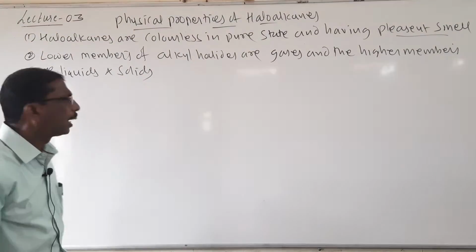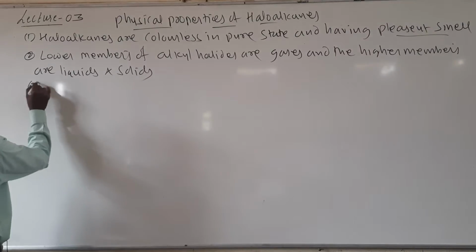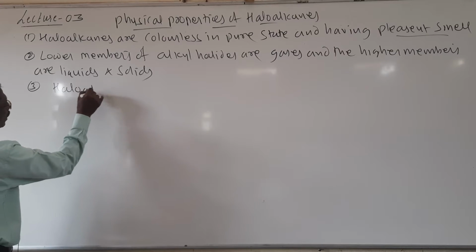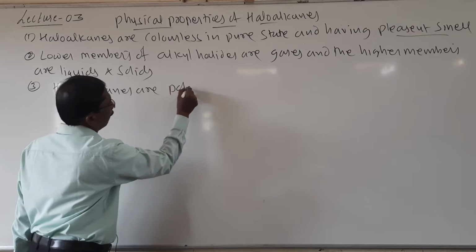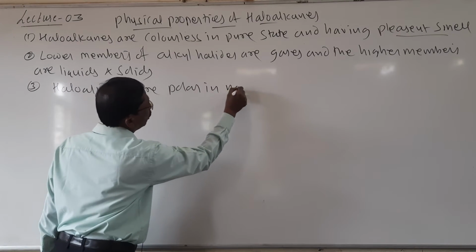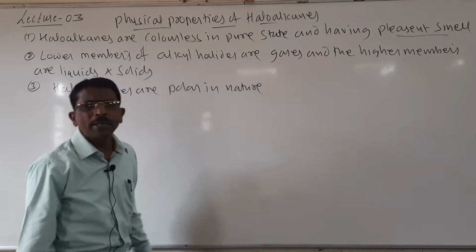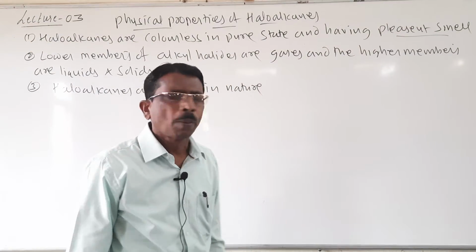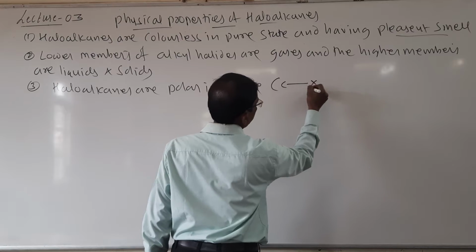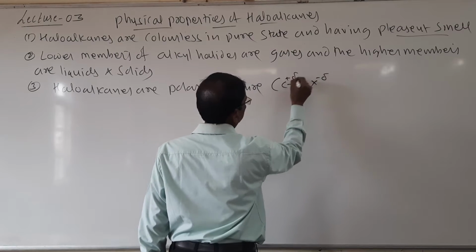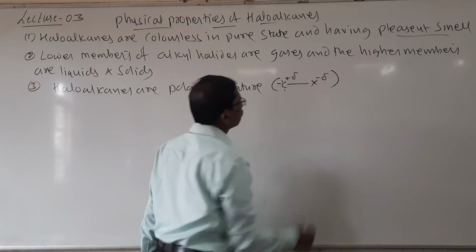Third, haloalkanes are polar in nature. Polar means one end is positive and one end is negative. Look here students, it is polar in nature.